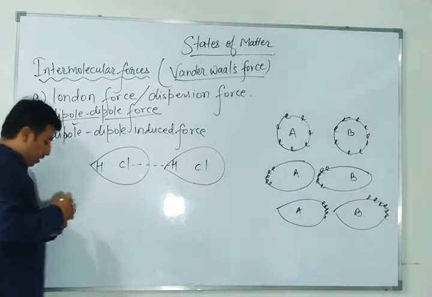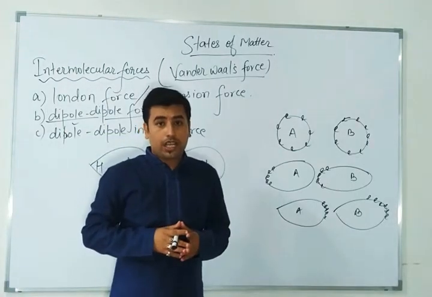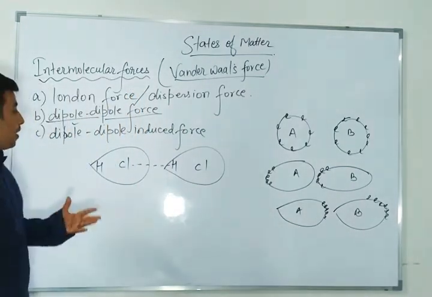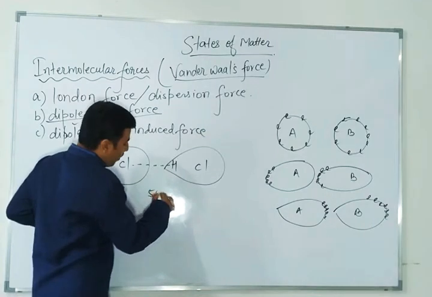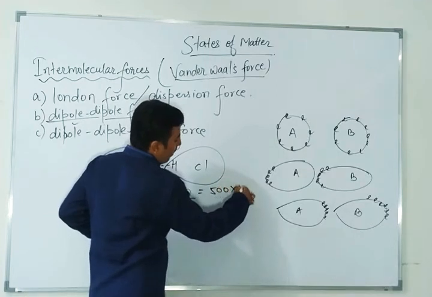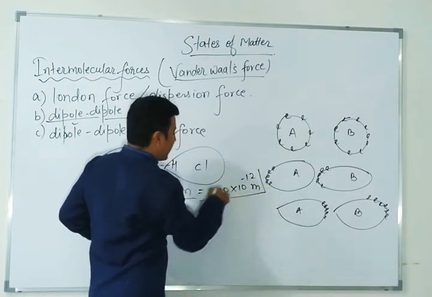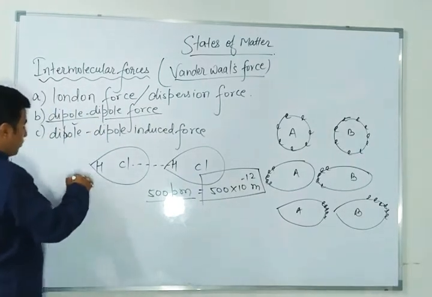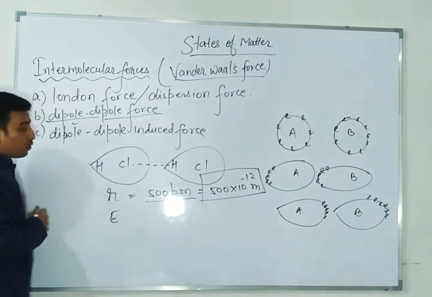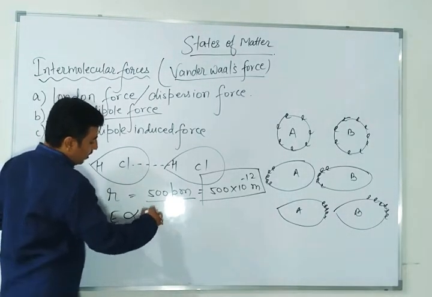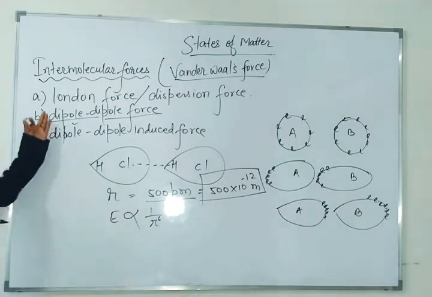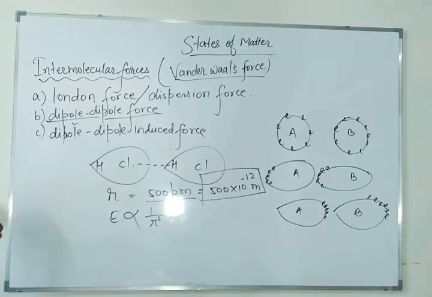Now you can ask me, sir, what will be the distance and what about the energy? I am telling you, the distance should be at least 500 picometer. Picometer means 500 into 10 to the power minus 12 meter. So at least this much distance should be there; the R value should be at least this much. And if I talk about the energy, the attraction between the two atoms must be inversely proportional to the radius to the power 6. This is applicable for London forces also and for dipole-dipole forces also.